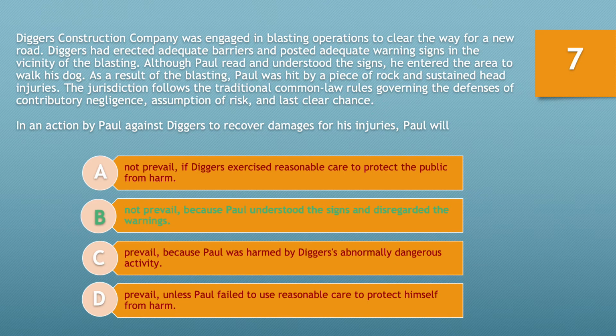C, prevail because Paul was harmed by Diggers' abnormally dangerous activity. This ignores the fact that Paul, in essence, assumed the risk of walking into the property, and as a result is not a correct answer. D, prevail unless Paul failed to use reasonable care to protect himself from harm. Again, we have a misstatement of the rule.